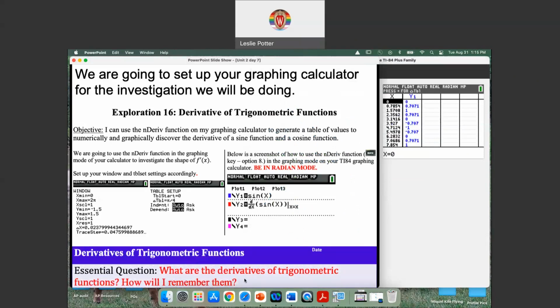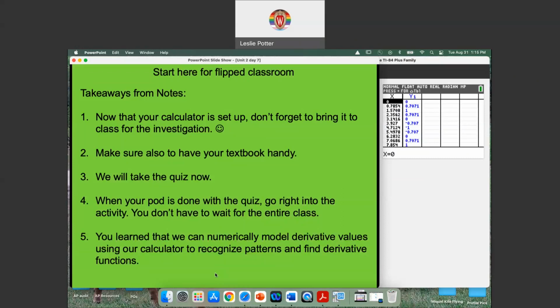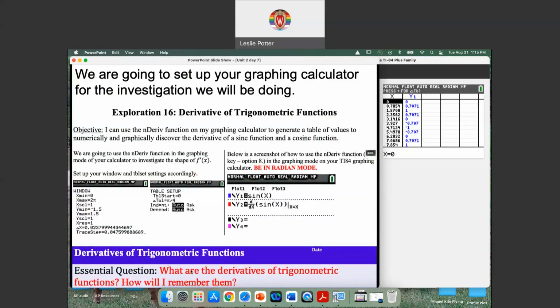And then here's the essential question again, which we've already got written down on the next page. Hopefully, if not, you can write that down on the next page now to prepare you for the rest of the investigation. And then just another reminder again that we have that quiz at the beginning of class before we start the investigation.